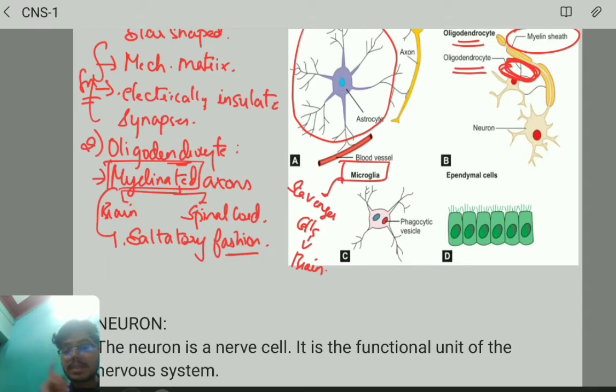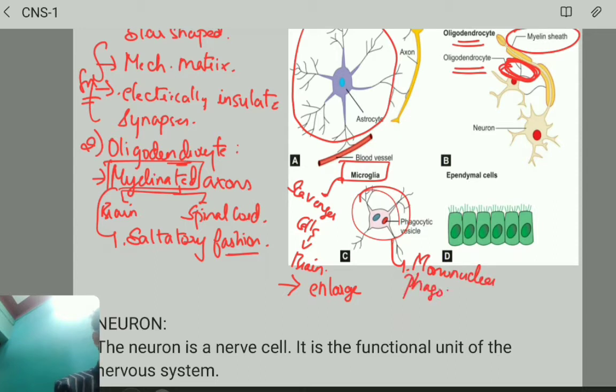If the nervous tissue is damaged or infected, these cells enlarge and become a kind of mononuclear phagocyte, where they can eliminate the debris or the microorganisms.